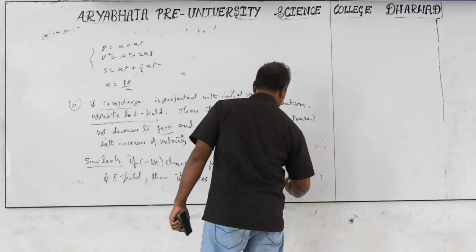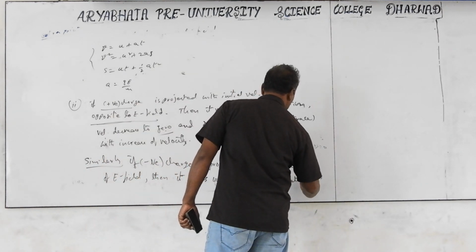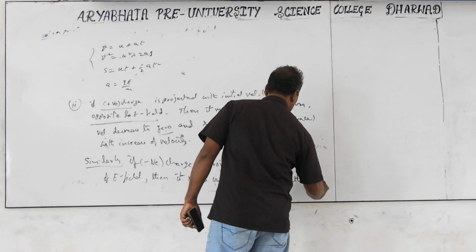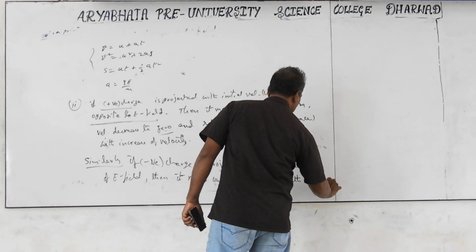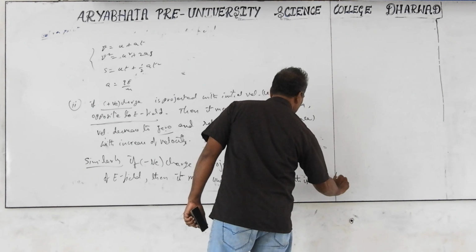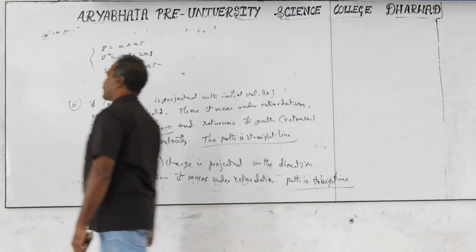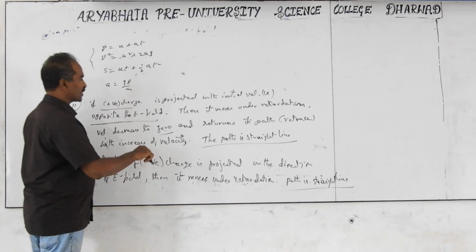The path is a straight line. So what we discussed is that the path is a straight line only, but under retardation or acceleration.